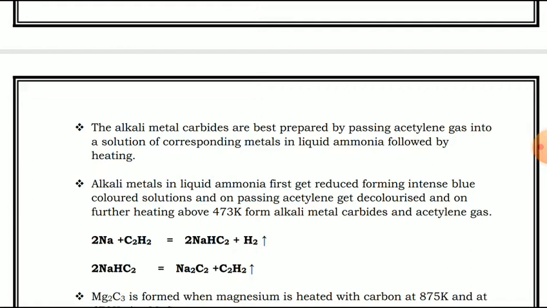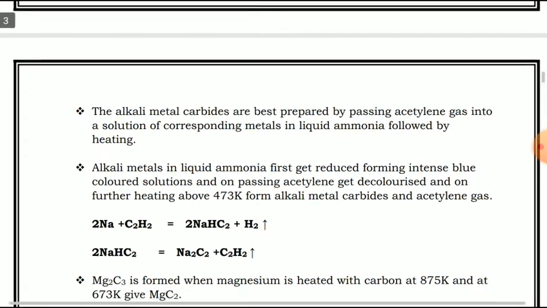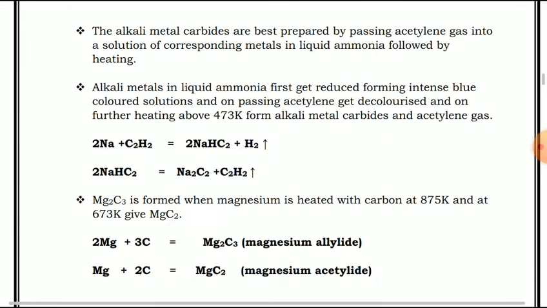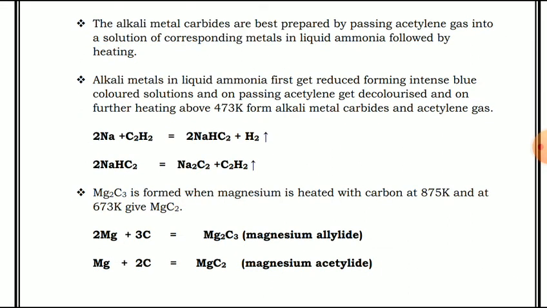Now magnesium carbide is formed when magnesium is heated with carbon at 873 Kelvin, and at 673 Kelvin it gives magnesium acetylide. This is the reaction. Magnesium reacts with three molecules of carbon, which gives magnesium allylide, due to heating at 873 Kelvin. And magnesium reacts with two molecules of carbon, and we heat up to 673 Kelvin, which gives magnesium acetylide.